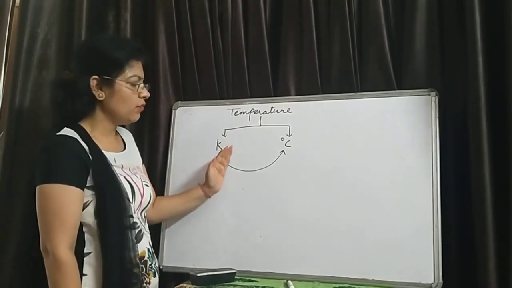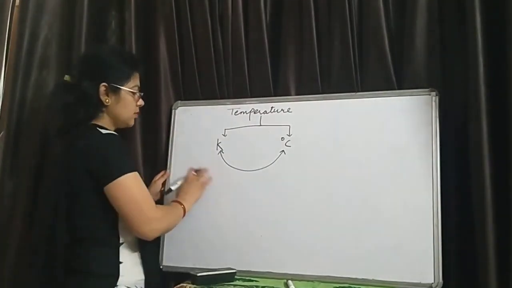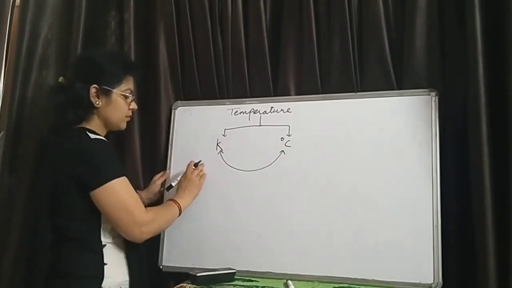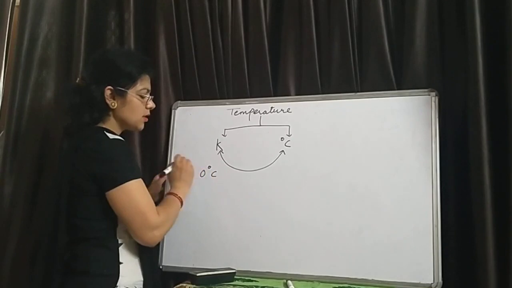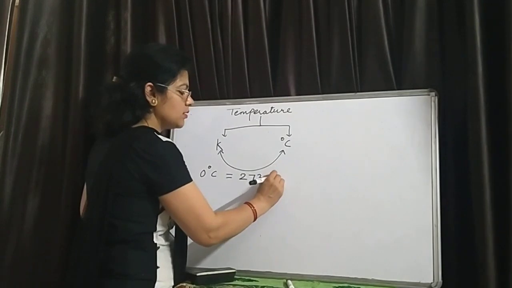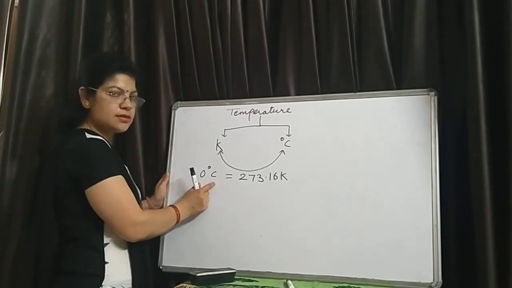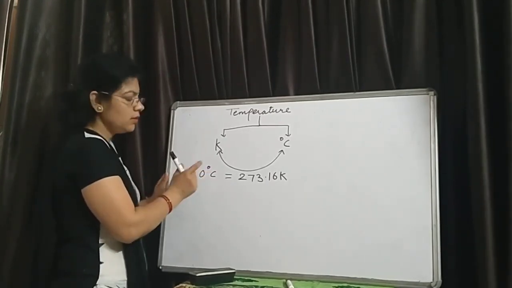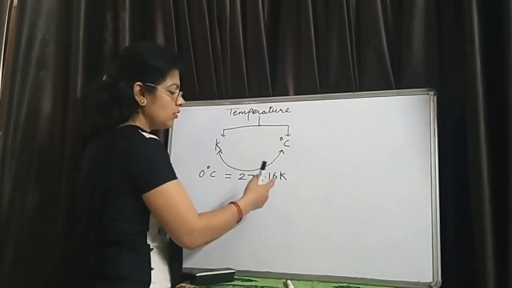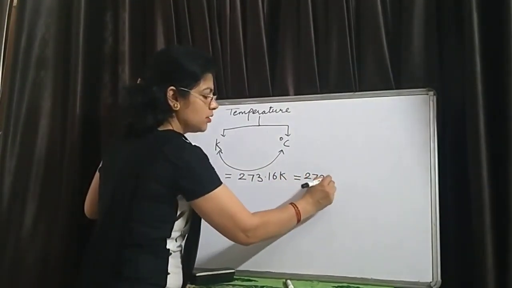How do we convert one scale into another? For this, there is a relationship between the degree Celsius scale and the Kelvin scale. 0 degrees Celsius is always equal to 273.16 Kelvin, or by rounding off it can be written as 273 Kelvin.